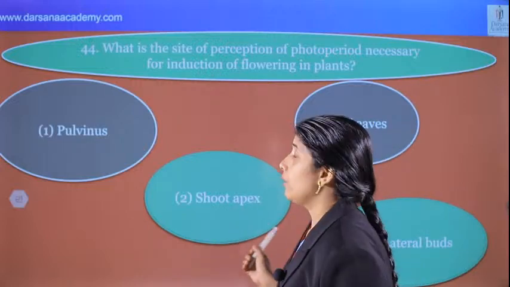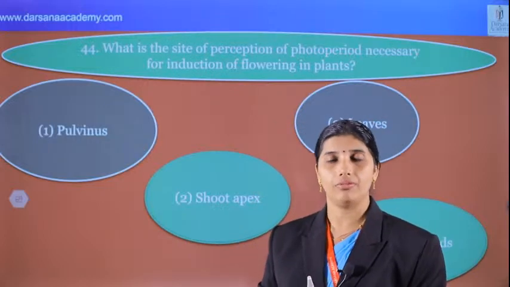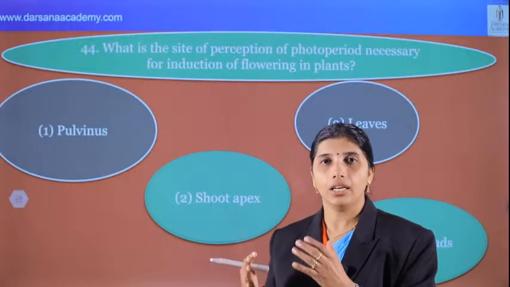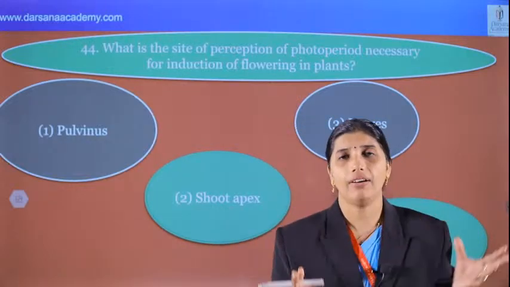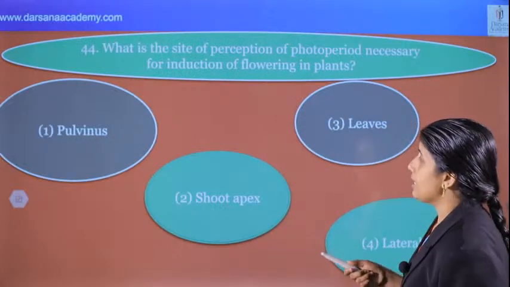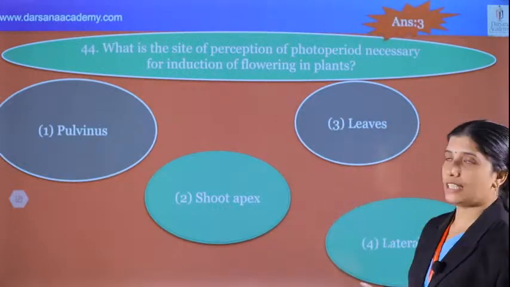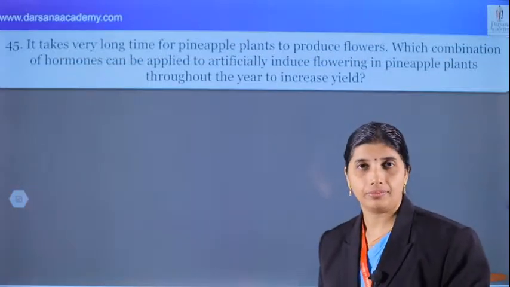Which hormone will be produced? Florigen. When light is received by the leaf, phytochrome will be activated and produce florigen that moves to the shoot apex and initiates flowering. That happens during photoperiodism. We know that. And what is the answer for this question? 3 is the correct answer. And we are going to discuss the last and final question.